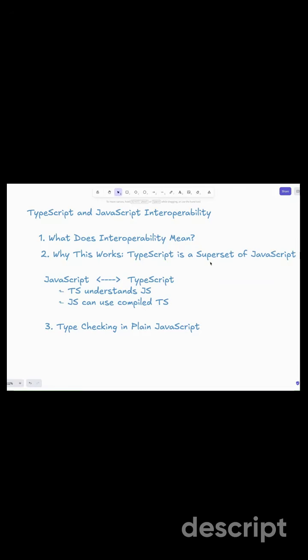As we know, TypeScript is a superset of JavaScript. That means any valid JavaScript code is automatically valid in TypeScript. As I already told you, if we have JS code and that JS code is valid, it will definitely work in the TypeScript compiler. So let's go with an example.